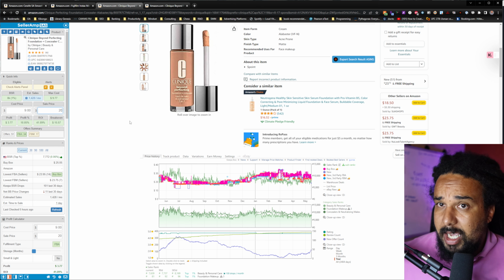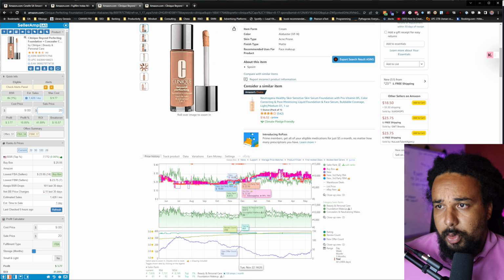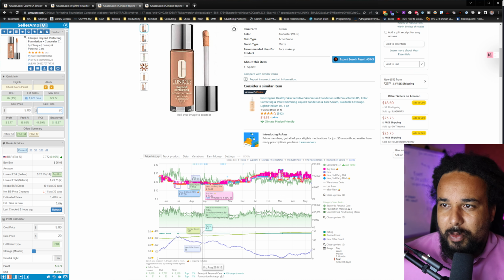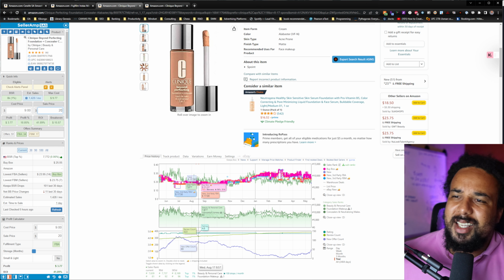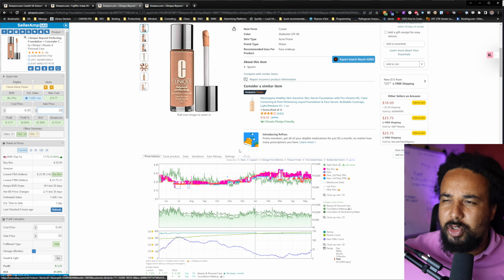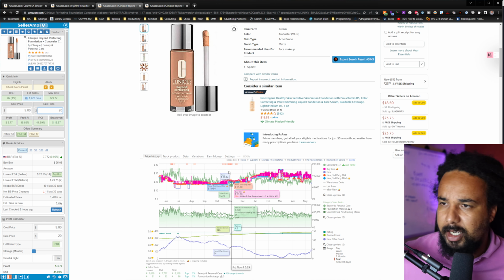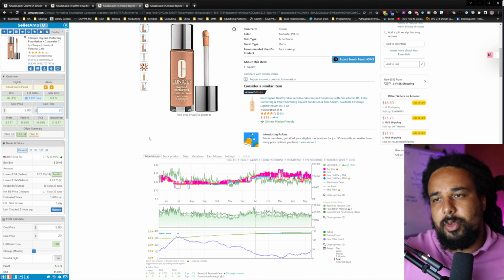40% return on investment is okay, and you're probably going to be able to sell it for higher than that most of the time. Yes, sometimes the price goes below that, but worst case scenario, you're going to be able to exit around $20 pretty fast. You just set your minimum price at $20, forget about it, and it's going to sell. Do not tank your listing more than you need to. So this is when it comes to understanding the price action and at what price you can sell your product. This is what you need to understand.